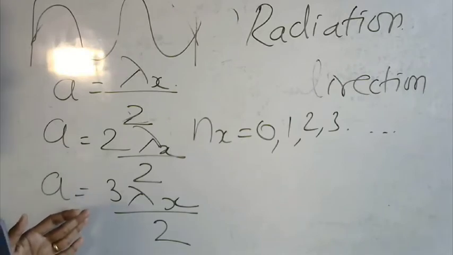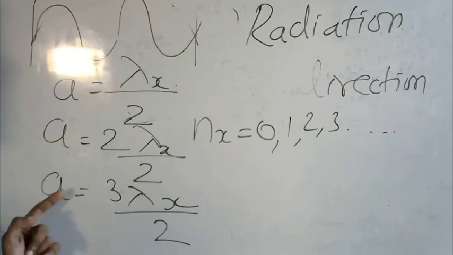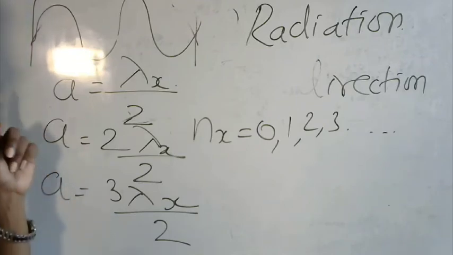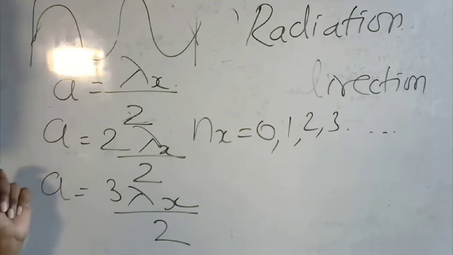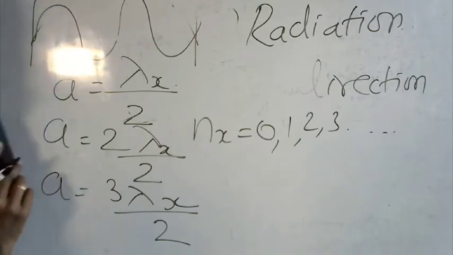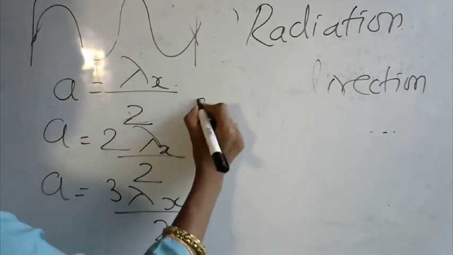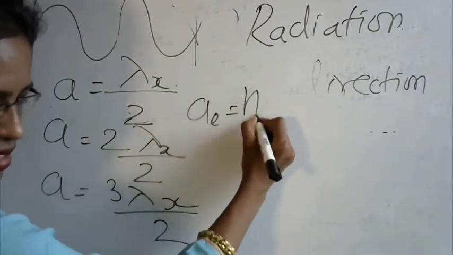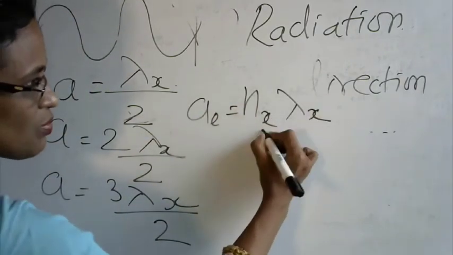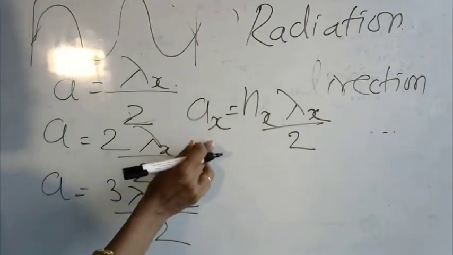Similarly, in the black body, it is not necessary that the waves will be traveling only along the x direction. The wave can travel along the y direction also, or the z direction also. So if the waves are traveling along the y direction, then I will write this equation. The generalized equation I can write is Ax is equal to nx lambda x by 2. Okay, this is for the x direction. I am generalizing this equation.